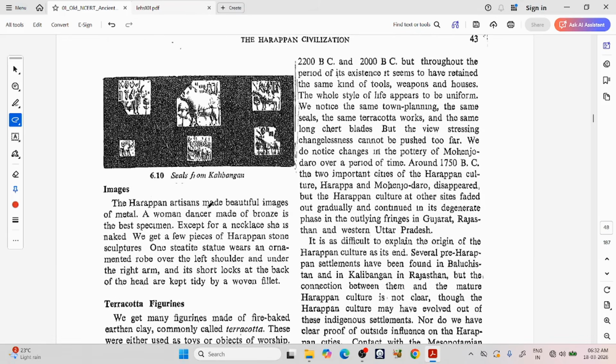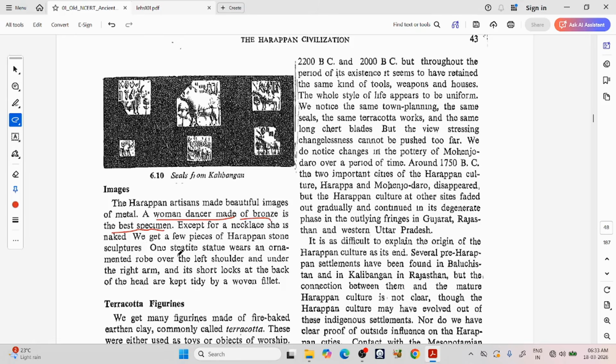Images. The Harappan artisans made beautiful images of metal. A woman dancer made of bronze is the best specimen. So this question has already been asked last year. Okay, the dancing girl is made of which metal? Except for a necklace, she is naked.